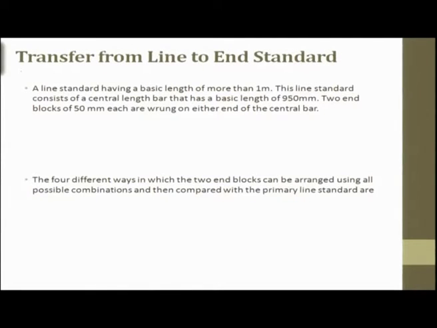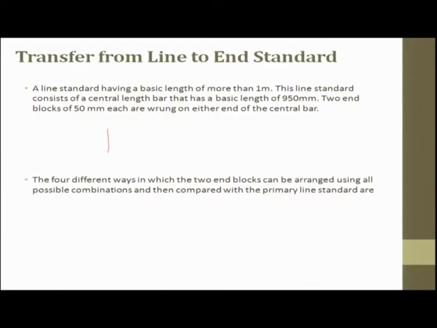The next topic we will discuss is transfer from line to end standards. As I told you, with end standards there will not be much error. In line standards there is a possibility of error. So, we are trying to convert as much of the line standard as possible to end standards, so we can reduce the error. A line standard having a basic length of more than 1 meter consists of a central length bar that has a basic length of 850 millimeter.